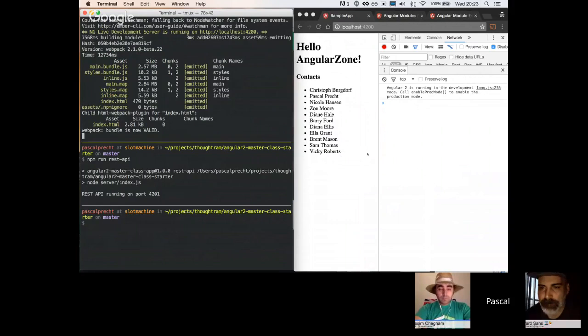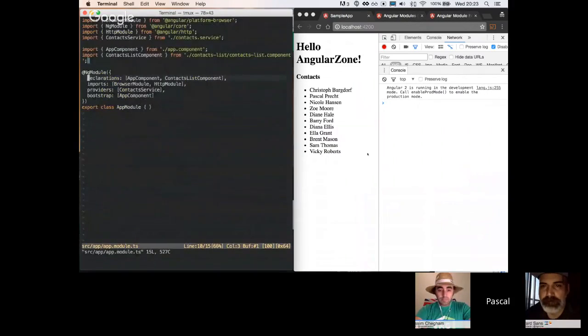Okay. So now, if we take a look at our app module, the only thing that changed here is that we now imported a new module called HTTP module, which is a module that adds HTTP capabilities to an application. So we have to import it to our application module as well, because we want to use the HTTP service in our context service.